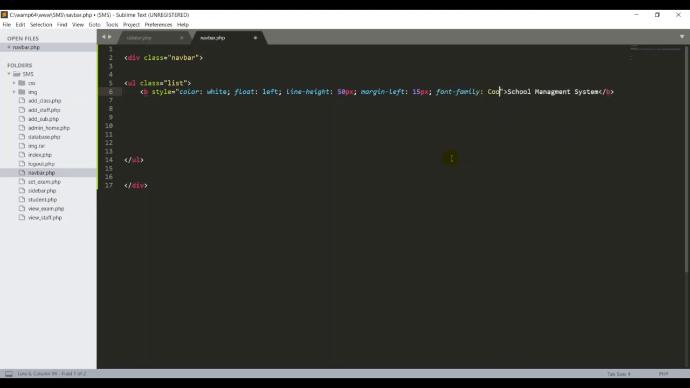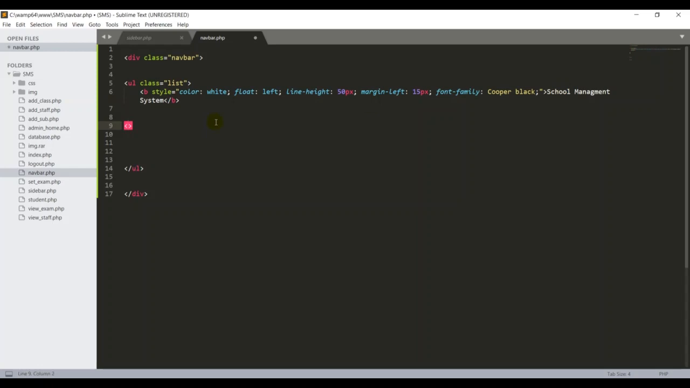Then I can add font family. I'm going to put Cooper Black, semicolon. That's enough, I think. Let me Control-S to save. I did this part because all this style goes to this title. So guys, now I'm going to create one PHP navigation list.